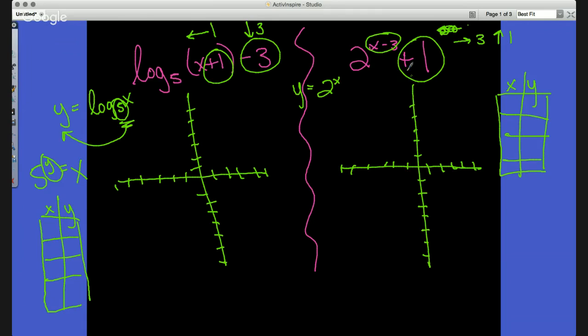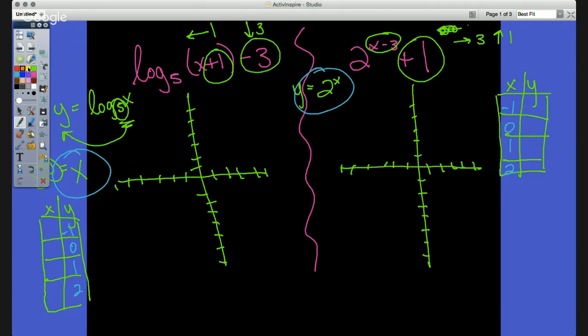And again, I'm not plugging into this one, though you could. I'm really plugging into this one and this one here, okay? So I'm going to plug in -1, 0, 1, and 2. And over here, I'm going to do the same, except this time I'm plugging in for the y.